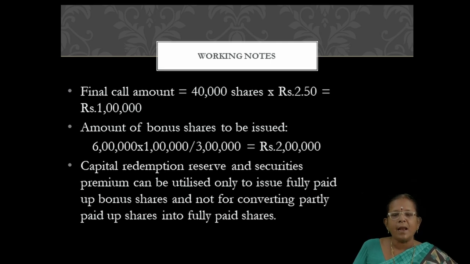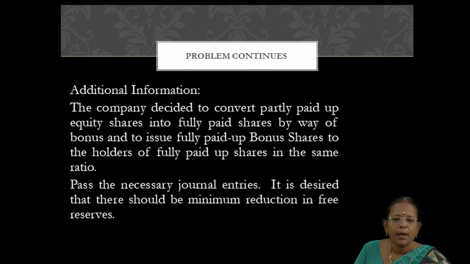Yes, see, final call amount 40,000 shares at the rate of rupees 2.50, that is rupees 1 lakh. So, amount of bonus shares, that is fully paid up bonus shares to be issued, is equal to 6 lakhs divided by 3 lakhs into 1 lakh, rupees 2 lakhs. So, rupees 2 lakhs worth of equity shares should be given as bonus shares. Understood? Right. Then pass the necessary journal entries, and one more condition is there.